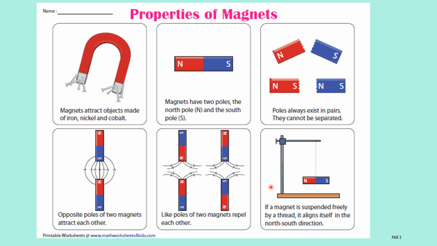Then next property, if a magnet is suspended freely by a thread, it aligns itself in the north-south direction. If you suspend a magnet freely, it will come to rest in the north-south direction. Therefore, the magnet always aligns in the north-south direction. These are a few important properties of a magnet.